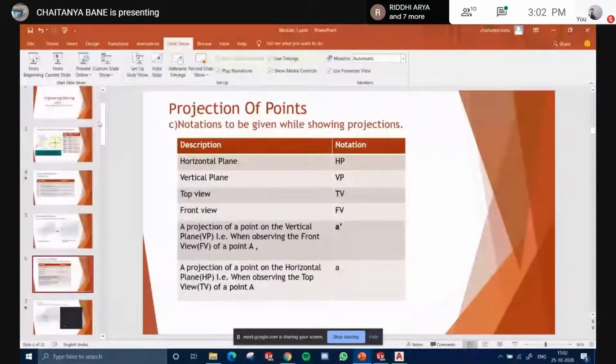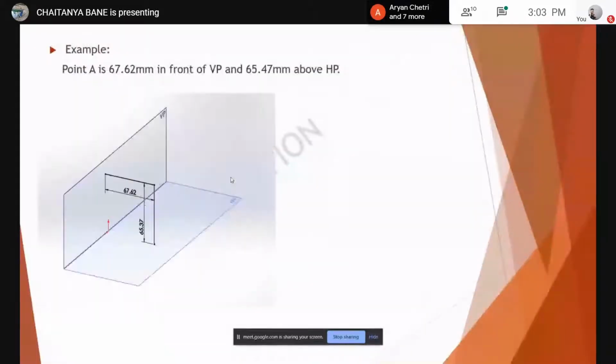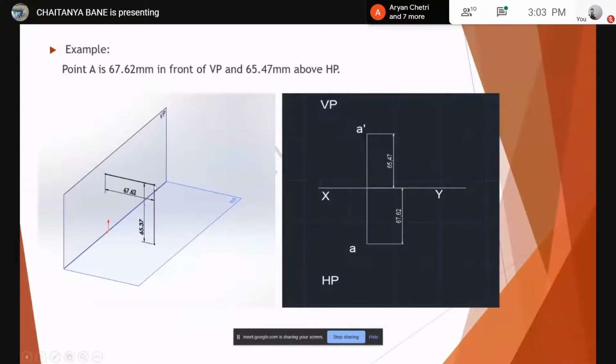Okay, so after this, shall we do? Okay, we have done this as an example. We already did it, but this is what I was going to tell you all. So this was the point A. If you get it, this is the point A, right? It is 67.62 in front of the VP. So 67.62 in front of the XY line, correct? And 65.37, just a random number. So I took it 47 here, my mistake, but it is above, correct? Is this clear, or is there still some confusion?